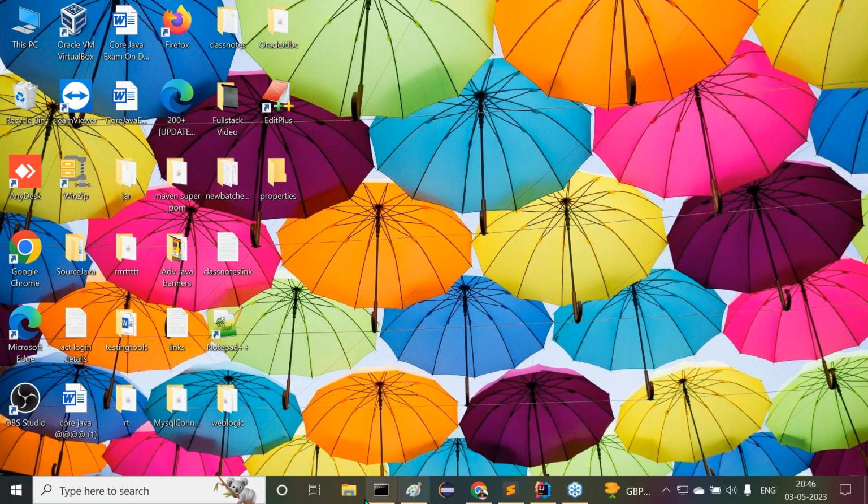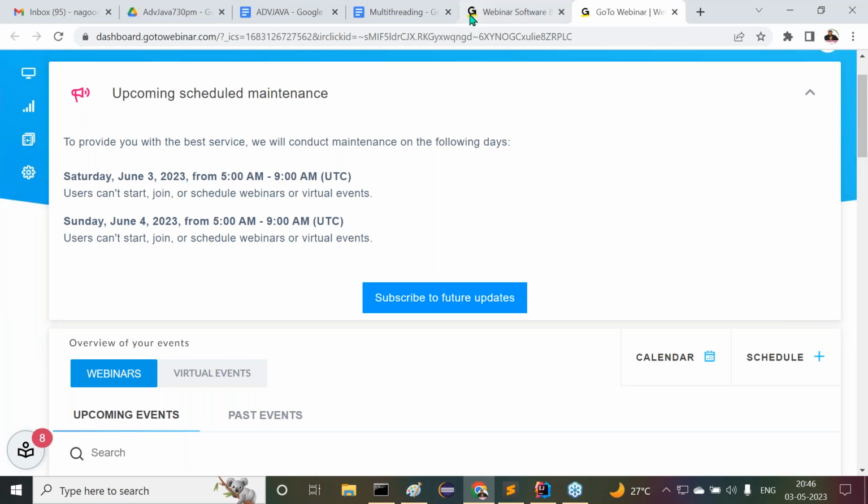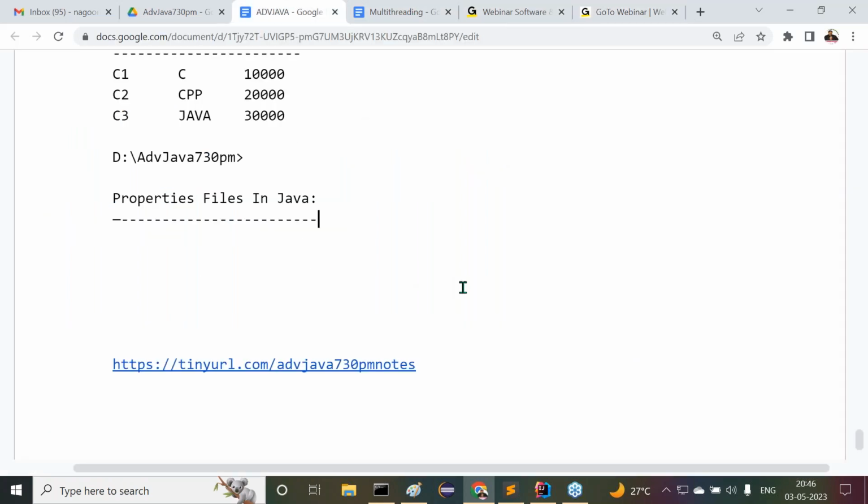Listen carefully. Now I want to give some information about properties files in the form of points. Now try to understand it.